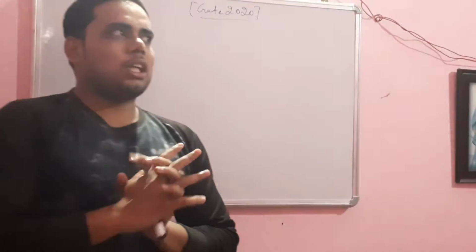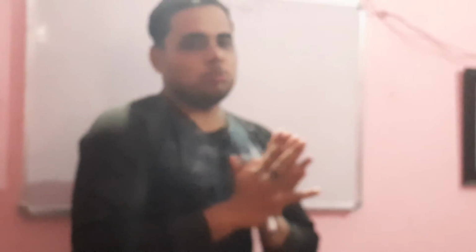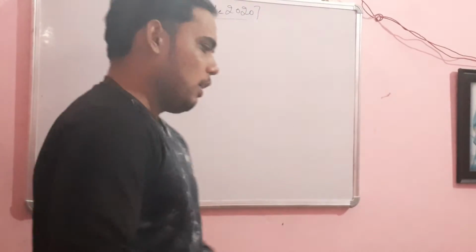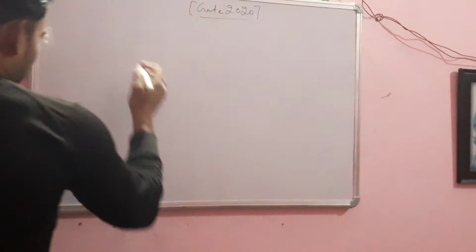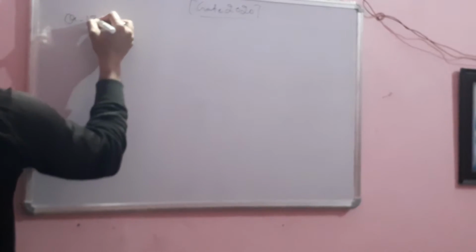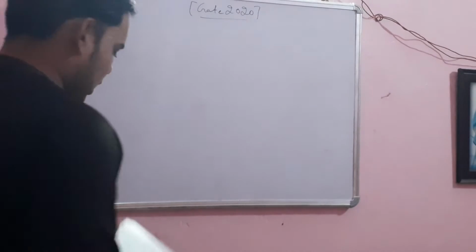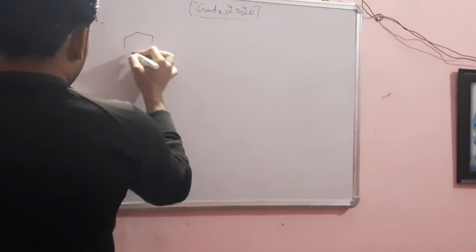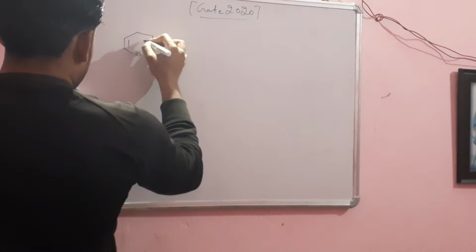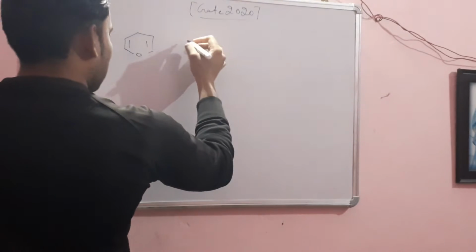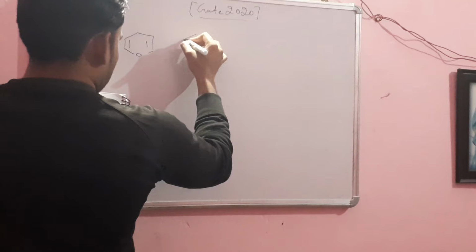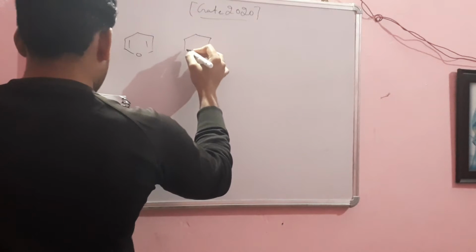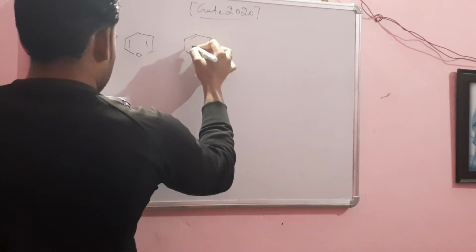You have to select how many of these molecules are aromatic. Okay, so I'm going to draw all those molecules and you will find out how many of them are aromatic. It is a very easy question, NAT type, which is being asked in your exam, GATE 2020.